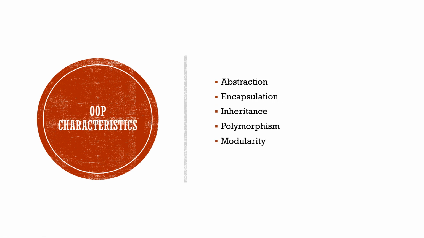Here are the object-oriented programming characteristics. First is abstraction. That means we abstract some important attributes or properties from the object in real life, and the object inspires us to create a software class.